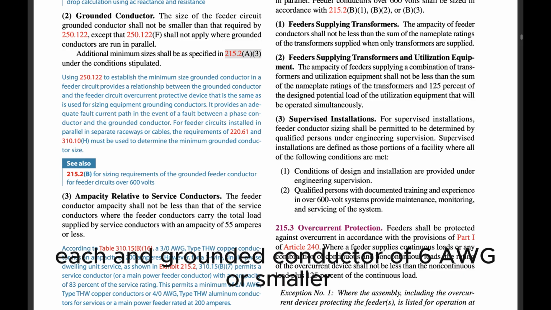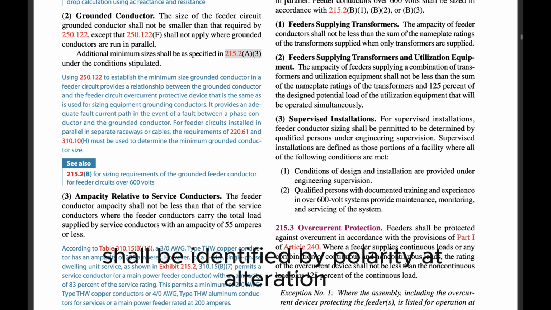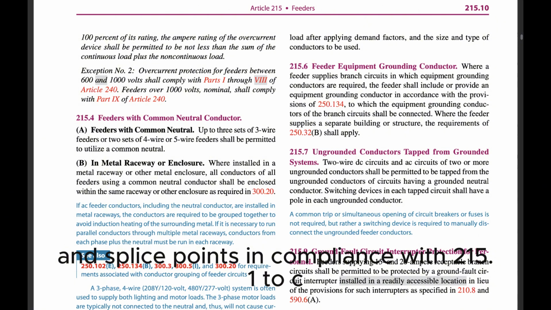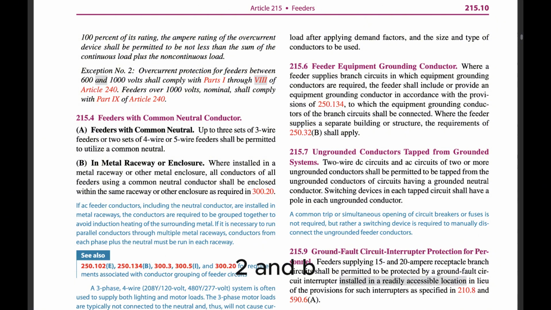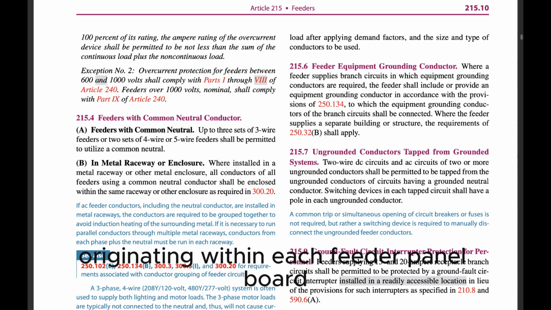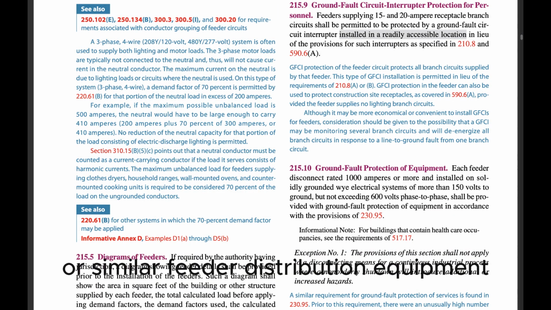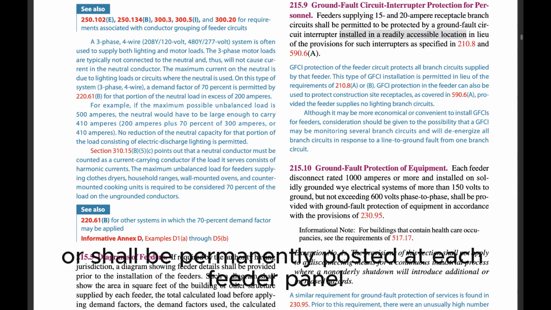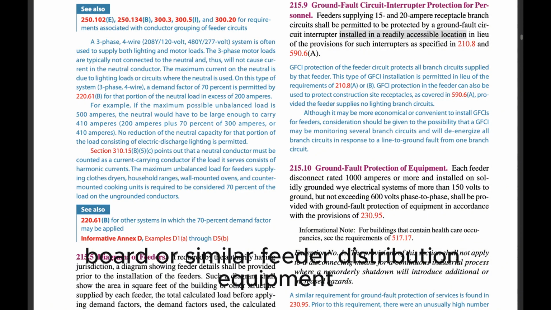Each ungrounded conductor of 6 AWG or smaller shall be identified by polarity at all termination, connection, and splice points in compliance with 215.12(C)(2)(a) and (b). The identification methods utilized for conductors originating within each feeder panelboard or similar feeder distribution equipment shall be documented in a manner that is readily available or shall be permanently posted at each feeder panelboard or similar feeder distribution equipment.